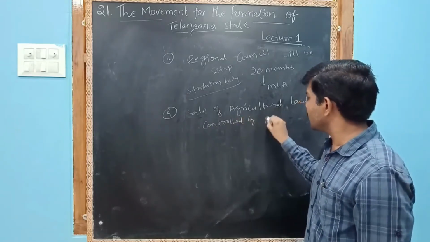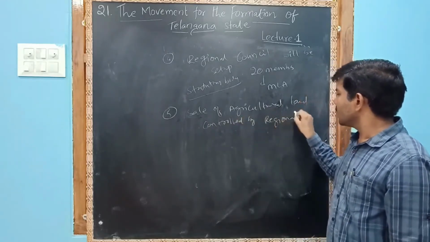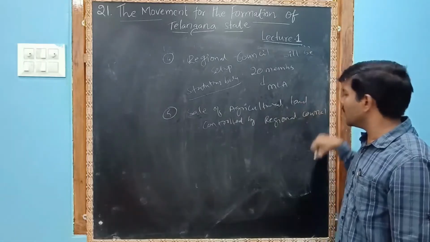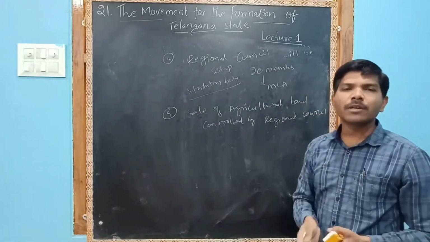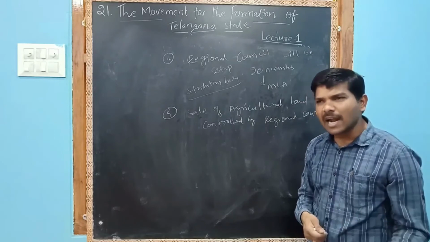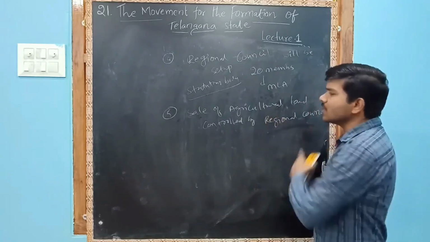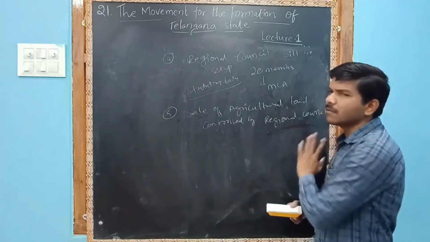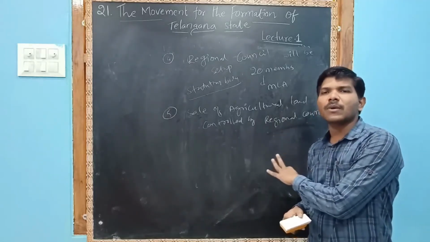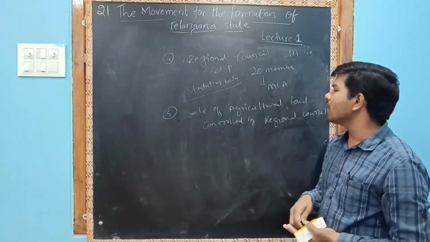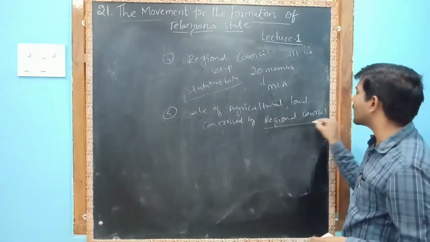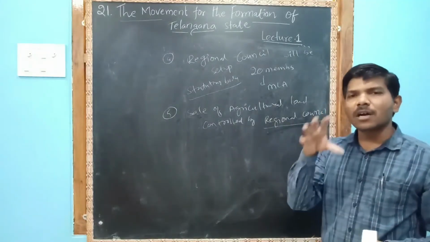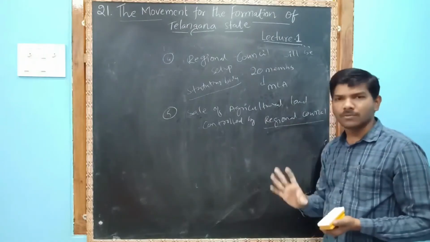If Andhra people wanted to purchase any land in Telangana, they have to take permission from the regional council. This regional council will take care of all development activities. Every development activity will be under the control of the regional council.